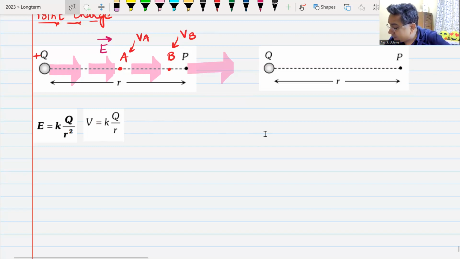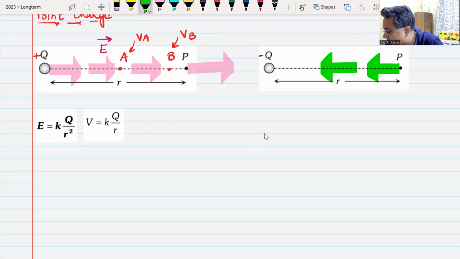Now, if I make this charge negative, electric field would then be going like this. Yes or no? Yes, sir.